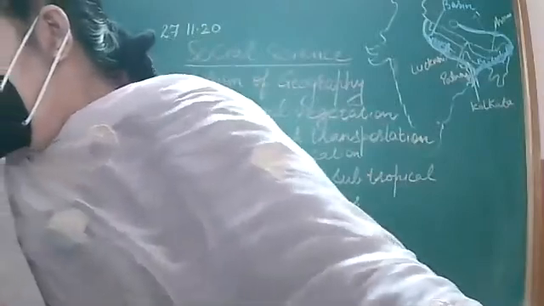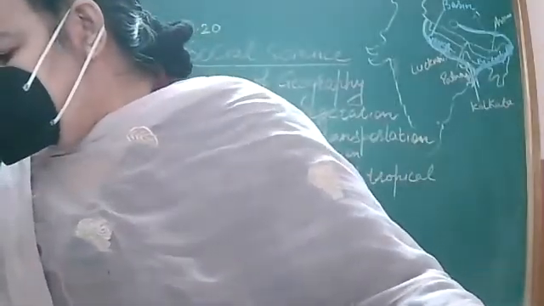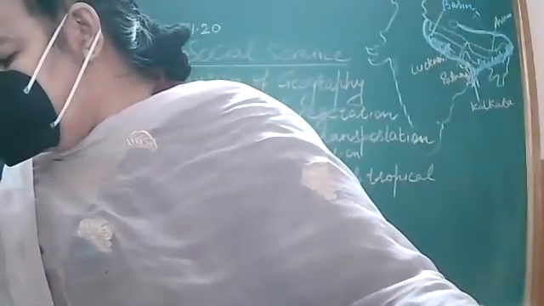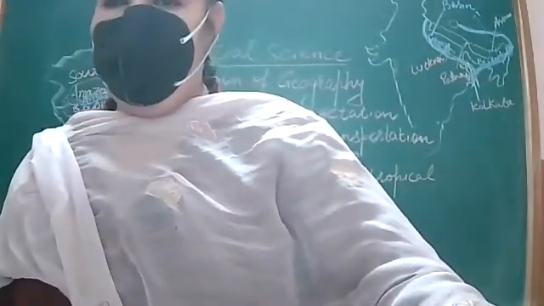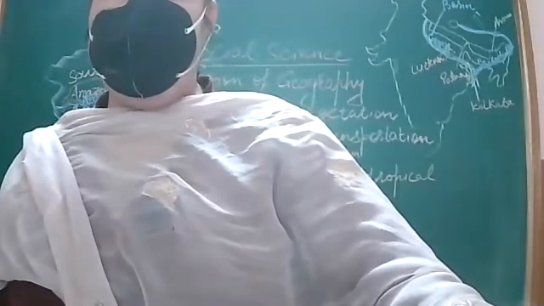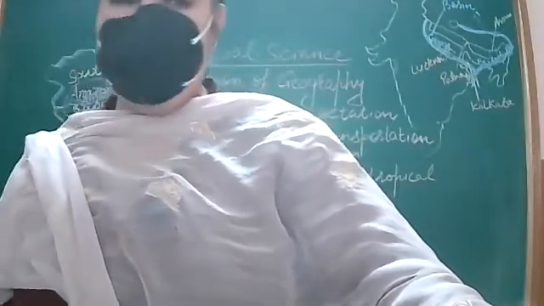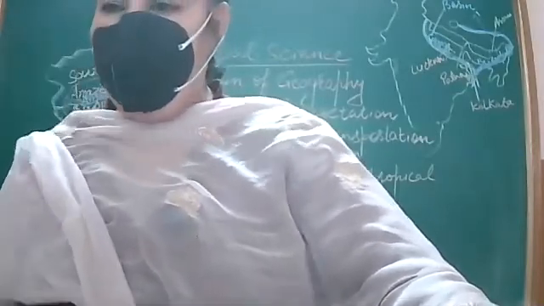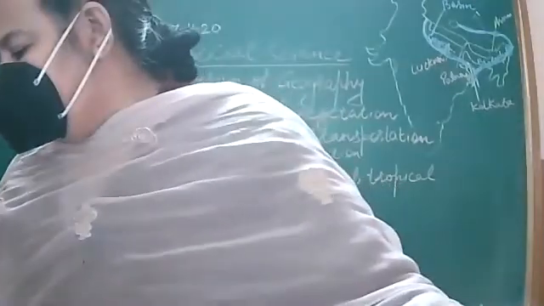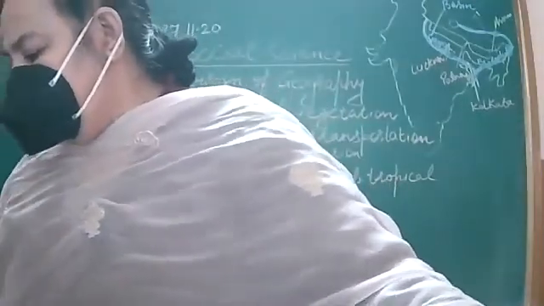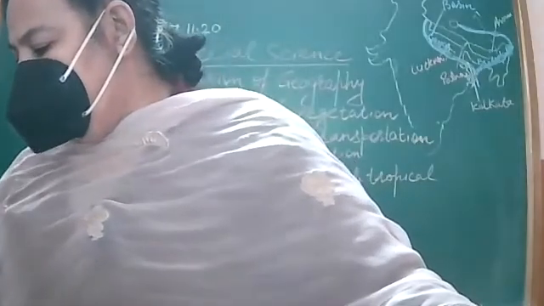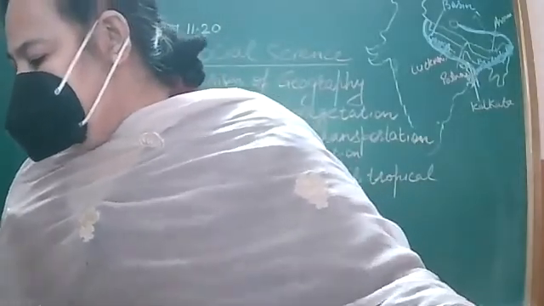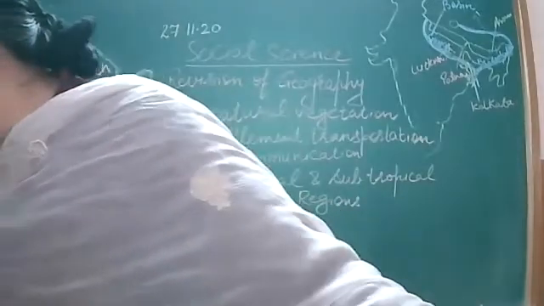Now come to the next chapter, natural vegetation. What is natural vegetation? Natural vegetation is a vegetation where trees, plants grow on their own without the interference of human beings. Vegetation that grows without the interference of human beings is known as natural vegetation.